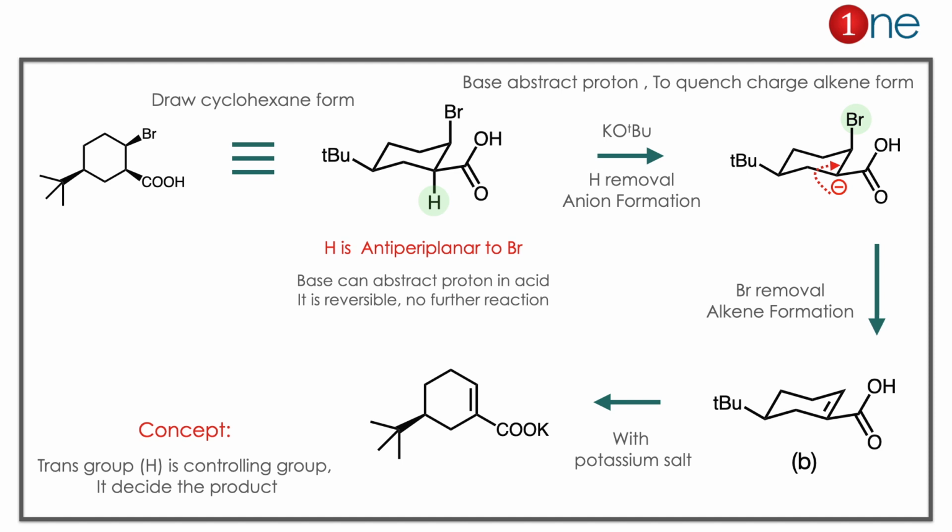Here two concepts are important. The bromine is a very good leaving group, so it always leaves. The second thing is that the anti-periplanar group is important. The anti-periplanar relationship dictates the whole reaction. Here hydrogen and Br are anti, so if you use the base, proton abstraction and Br elimination happen.